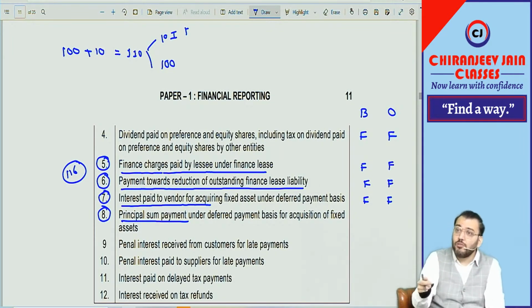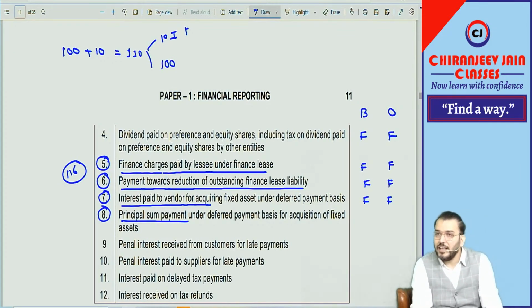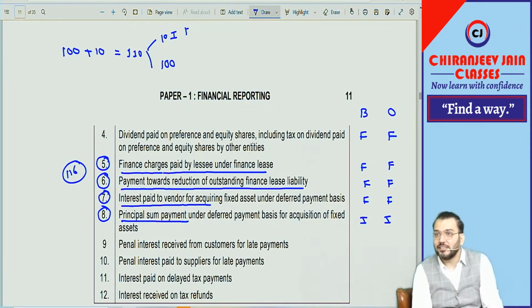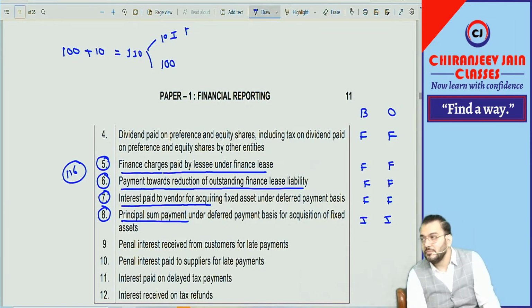So whatever 100 you are paying for principal amount, that is for purchase of fixed asset. Any amount paid for purchase of fixed asset is which activity? Investing activities. Have you understood this point? Correct.